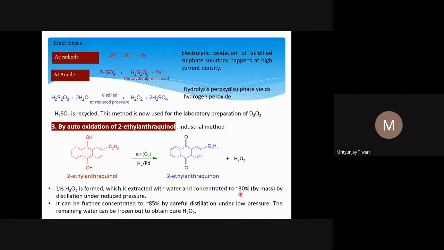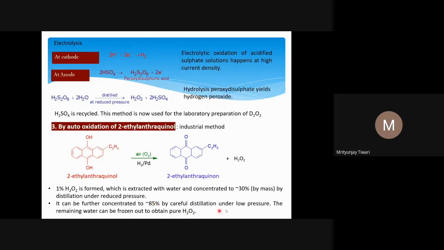30% H2O2 by mass. It can further be concentrated up to 85% by careful distillation at low pressure. So at low pressure, one can do the careful distillation and form an 85% H2O2 solution.